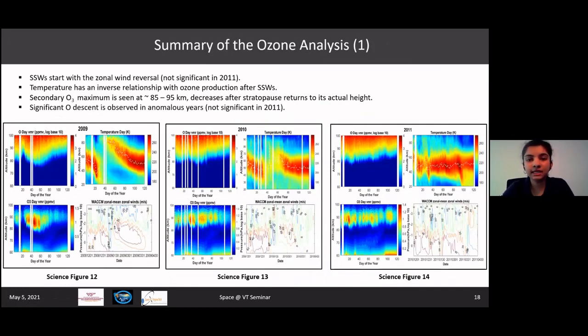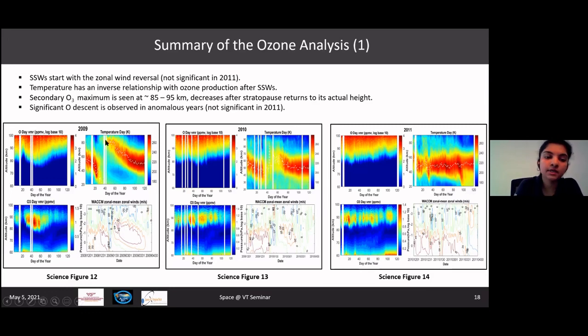So the next two slides are a summary with some cluster plots involved. This is basically a summary of all the 5 years. And I just want to take a second to talk about how ozone is impacted by the concentration of atomic oxygen as well as temperature. So in every year, we see that the story starts with a reversal in the zonal mean zonal wind, after which we look at the temperature.